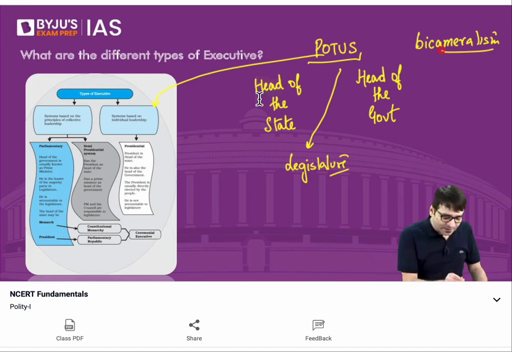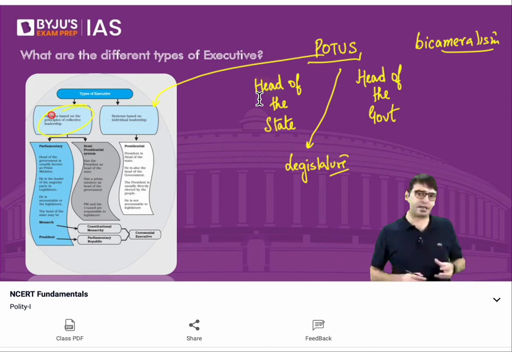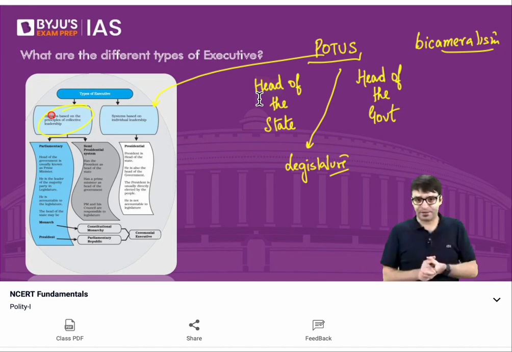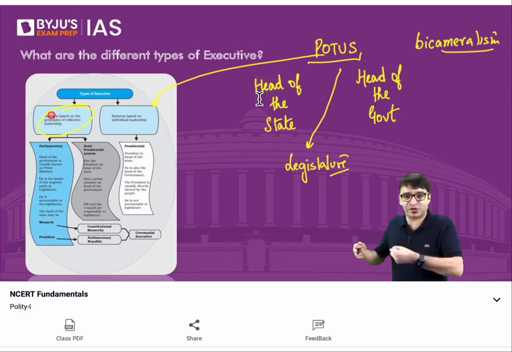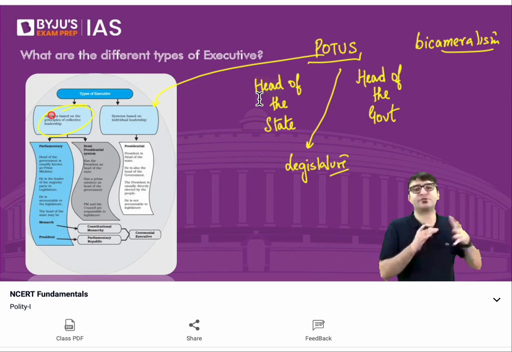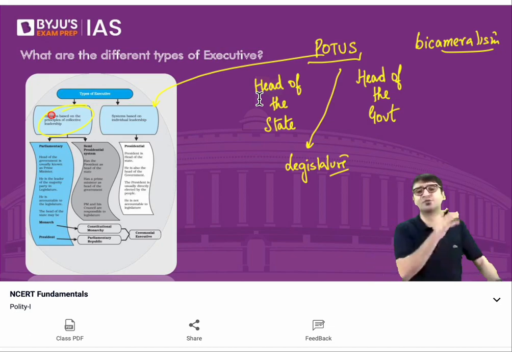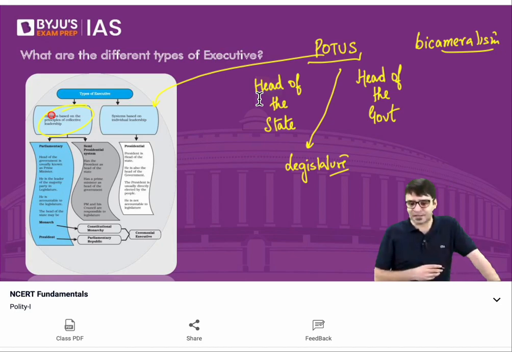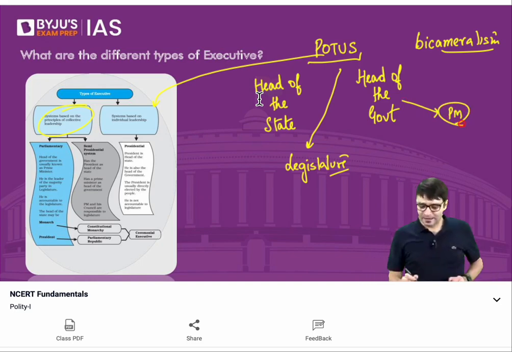But then we have a system of executive, a type of executive, which is based on collective leadership. In case of president, we have individual leadership, President Joe Biden. In case of parliamentary democracies, we have collective leadership, Prime Minister and his Council of Ministers, Prime Minister and her Council of Ministers. And in this parliamentary type of democracy, the head of the government is the Prime Minister. But head of the state can be a president or can be a monarch.